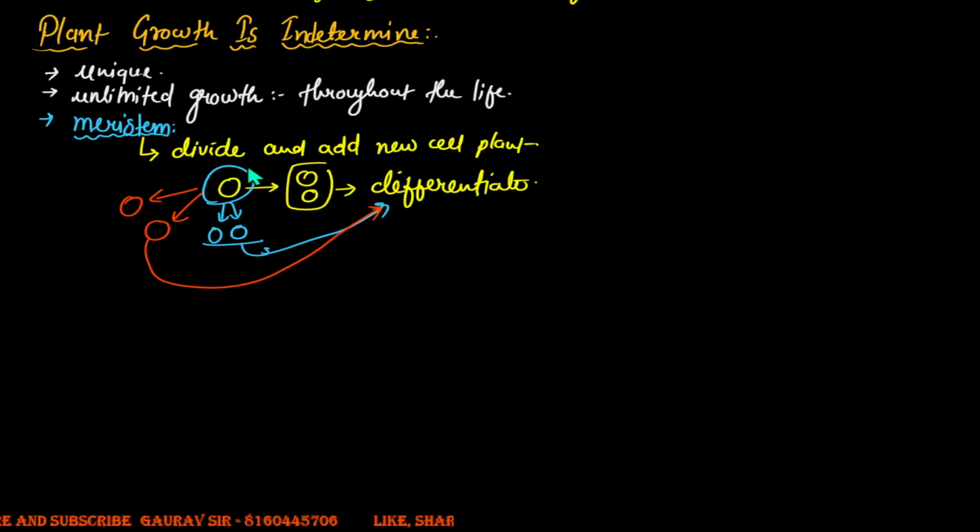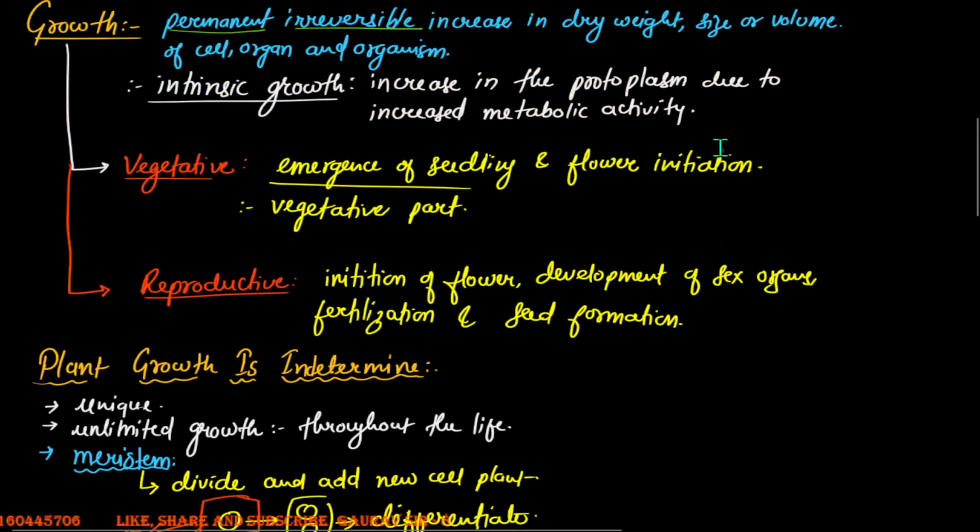So what is happening is this parent meristem cell would not differentiate itself. However, the products of the meristems have the tendency to elongate and differentiate, right? Now, this is something very fascinating in the case of plants.